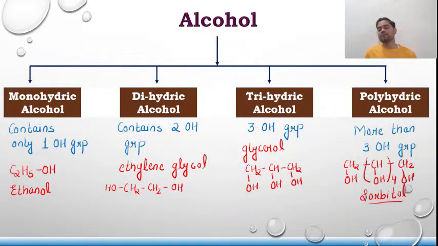It is also known as glucitol because it is obtained from glucose. And second, glucose is from the aldehyde family, that's why it is also known as alditol. So sorbitol, glucitol, alditol.